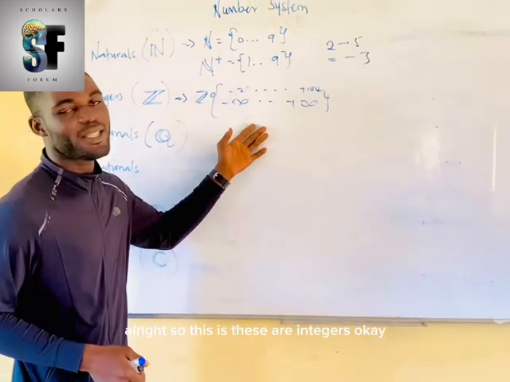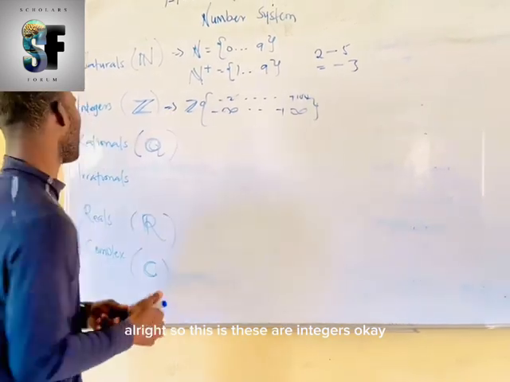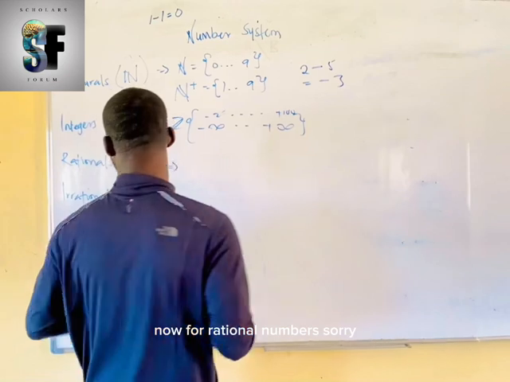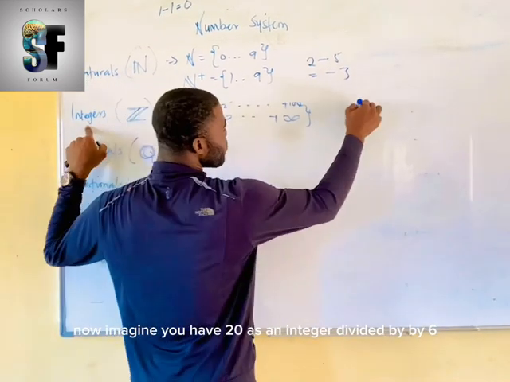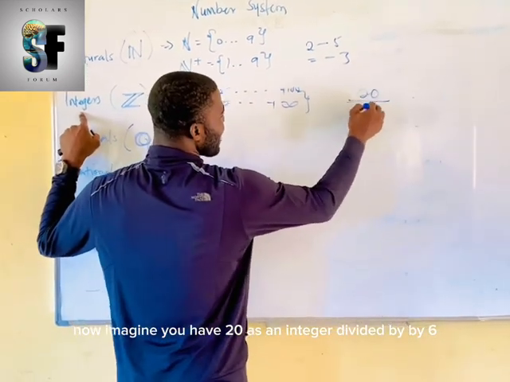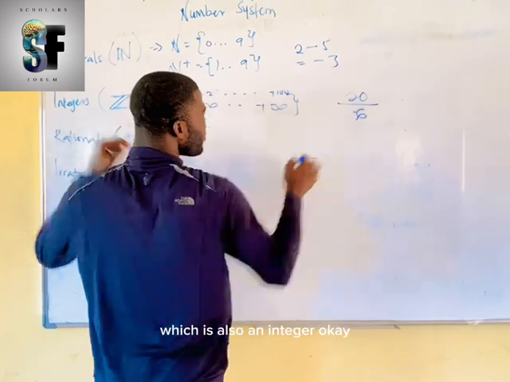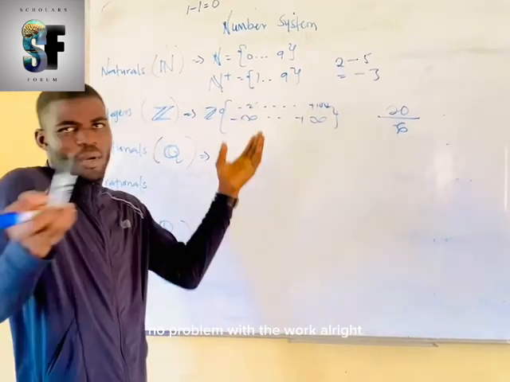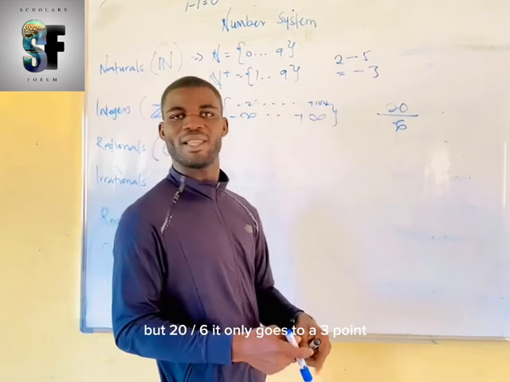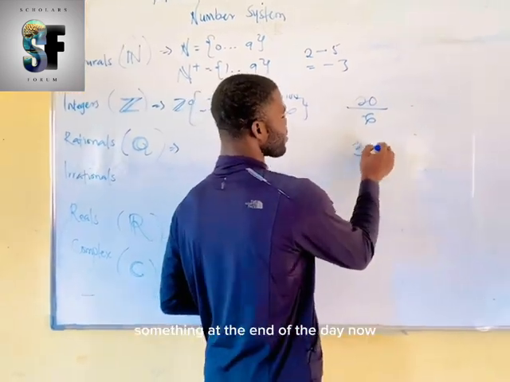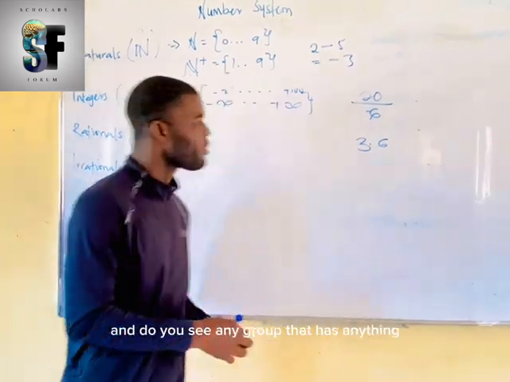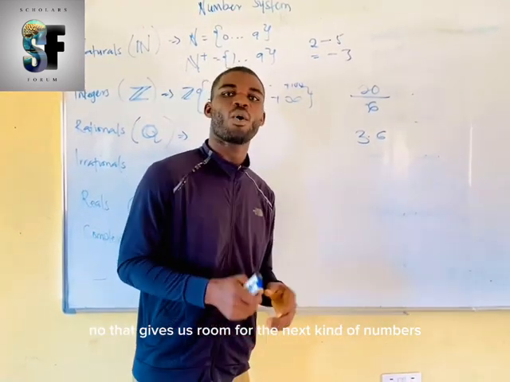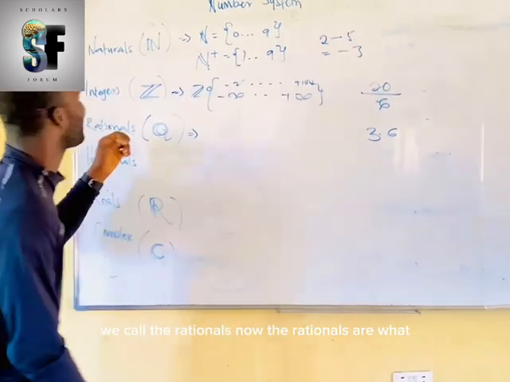Alright, so these are integers. Okay? Now for rational numbers, take for instance, imagine we have 20 as an integer divided by 6, which is also an integer. Okay? Now, what's the problem with this work? No problem with the work, alright? But 20 divided by 6, it only equals a 3 point something at the end of the day. Now, do you see any group that has anything to do with a 0.6? No. That gives us room for the next kind of numbers we call the rationals.